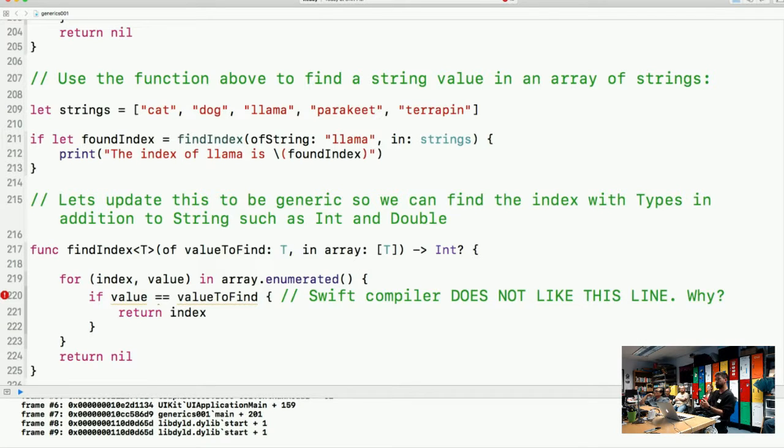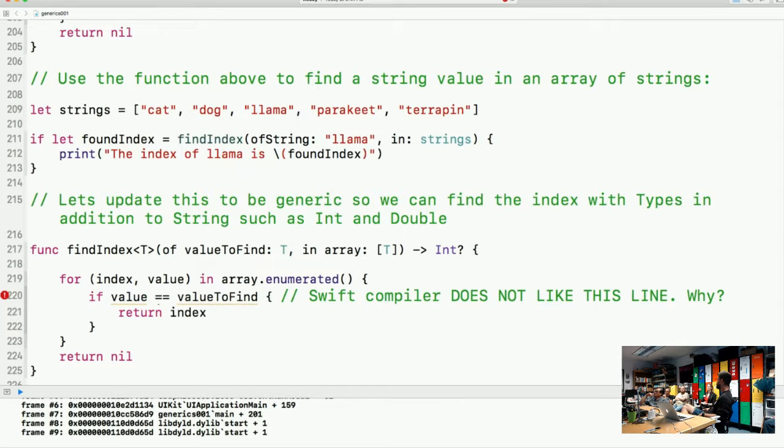Then we go into the method body, 219. We just enumerate the values. We get an index and a value, and then we just run through. You'll see on 220, the Swift compiler does not like this line. I'd like to talk about why. Does anyone have any ideas? If you know, I'm very happy for you to just say it. It has to do with what we were talking about earlier with the Equatable protocol.